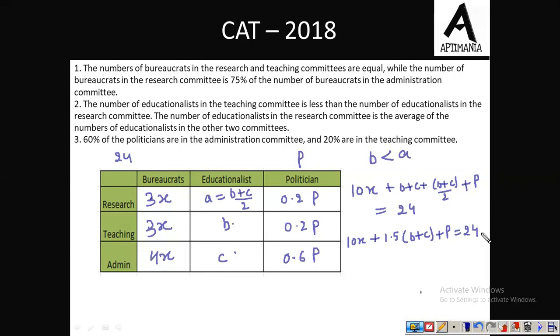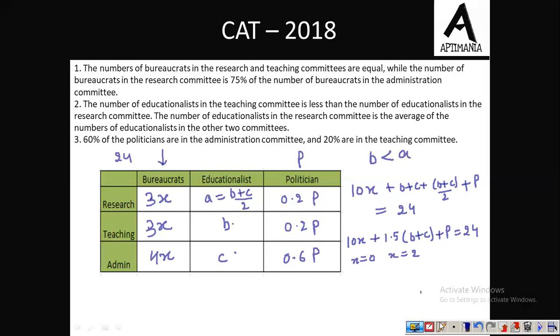Now see, the value of x can be 1 only. Why? Suppose we give x as 0, but x cannot be equal to 0, otherwise these members would be 0. Suppose we give x as 2, then this will become 20. So out of 24 members, 20 will be bureaucrats. But then there should be at least 6 members here, which is also not possible. So x equal to 2 is not possible, and any value greater than 1 is not possible in fact.